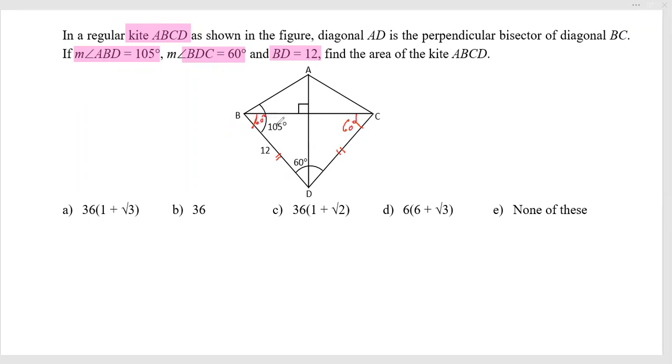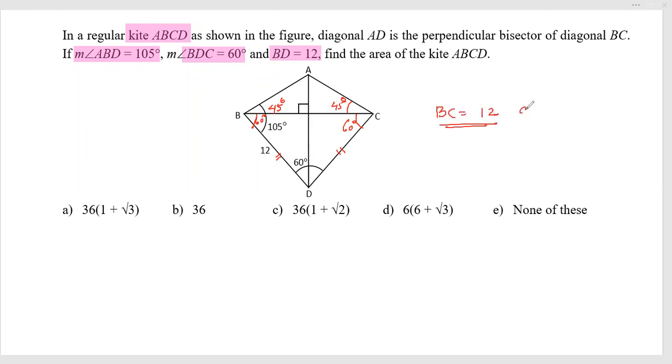Considering that, the balanced part here would be 45 degrees. Now, we need to find it out. As the BD length is 12, I can find out that the BC length will also be 12.